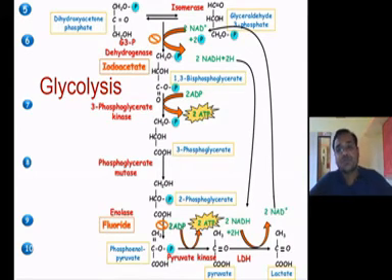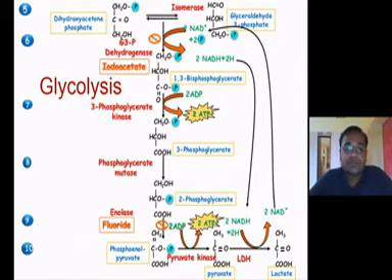Next, 2-phosphoglycerate is converted into phosphoenolpyruvate in the presence of the enzyme enolase, and this enzyme is also inhibited by fluoride. When you introduce fluoride, it inhibits the enzyme and stops the glycolytic pathway.